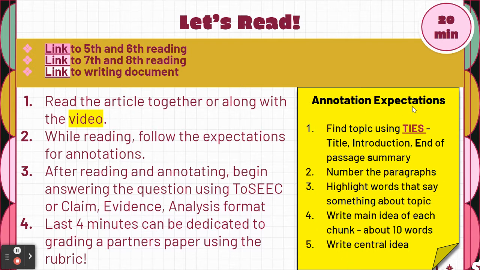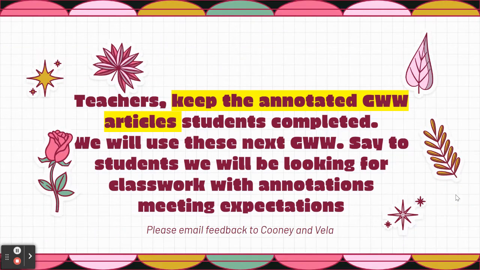Cool. So annotation expectations, we'll find the topic. Today we are focusing on identifying the topic using the acronym TIES. So title, introduction, and a passage summary. We're going to use those. We will number paragraphs together, highlight words that say something about our topic once we've identified it, then write the main idea of each chunk. Okay, not necessarily of each paragraph, because in articles you will see that a paragraph can be like one sentence. And then after that, we will focus on our central idea.